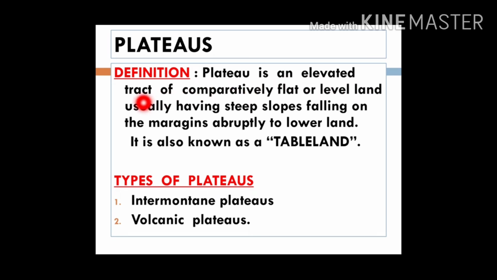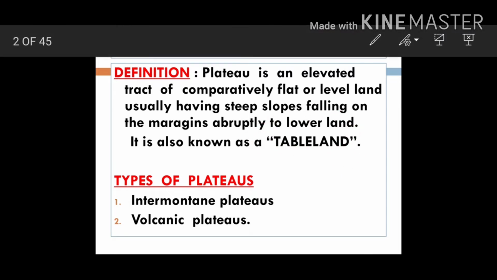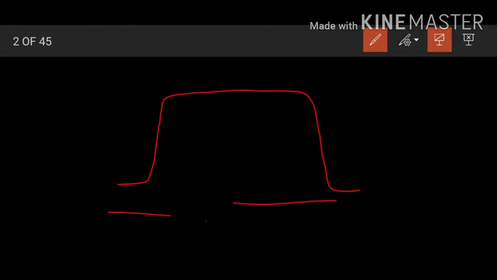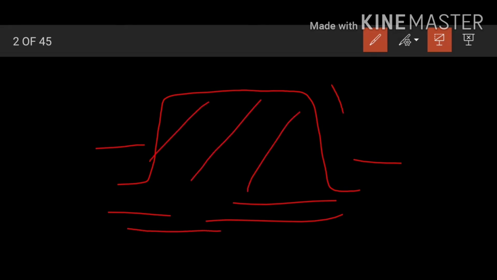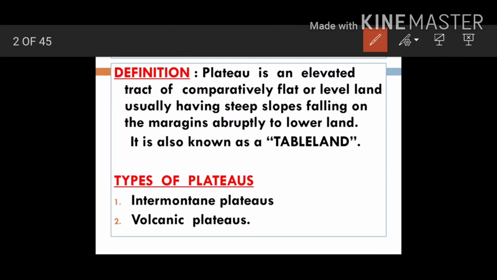Plateau is an elevated tract of comparatively flat or level land, usually having steep slopes falling on the margins abruptly to lower land, and a plateau is also known as a tableland. So let's draw and see. This is a plateau. It's much higher than the surrounding and it usually has steep slope and a flat top. So this is the reason it is known as a tableland.